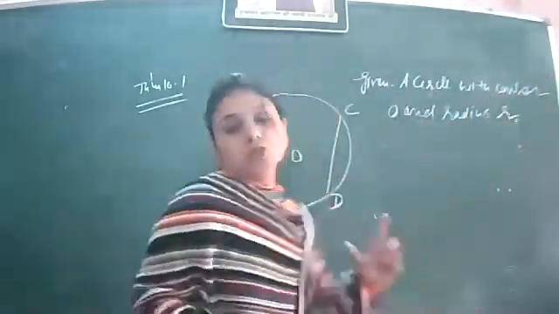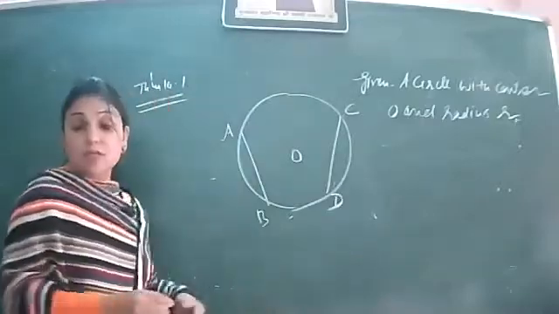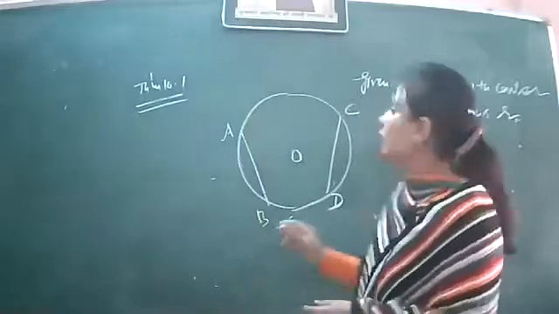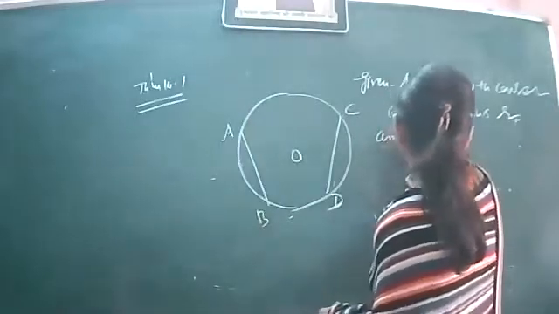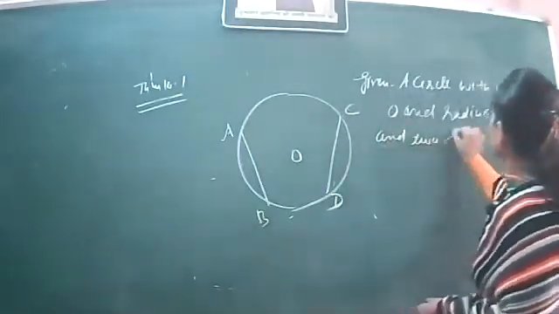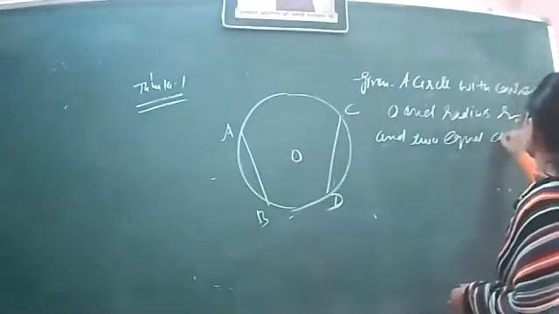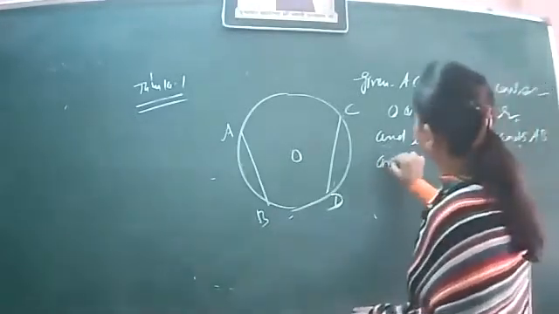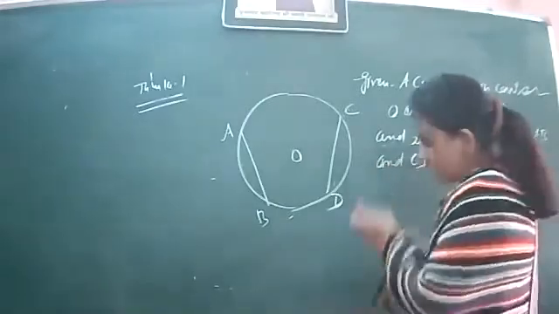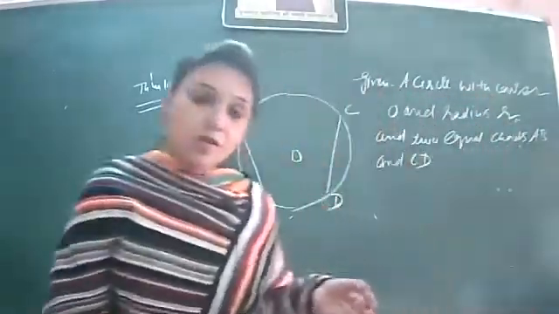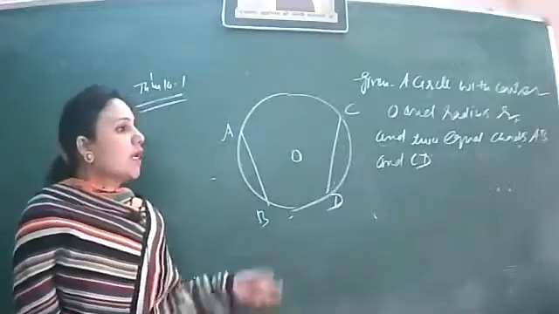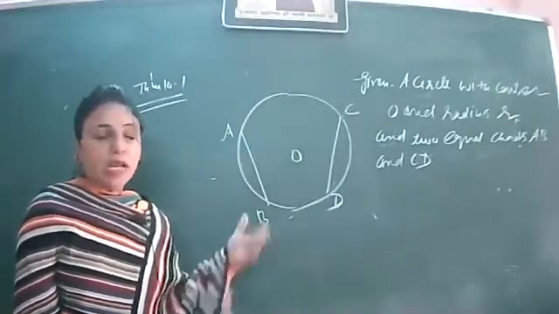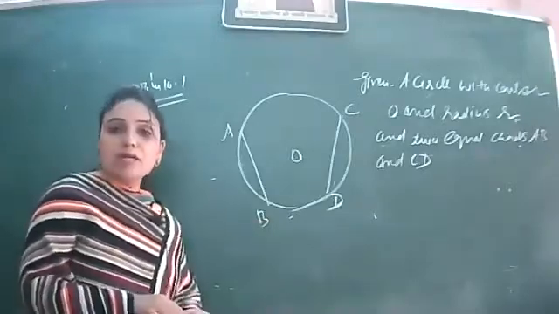Also two chords, AB and CD, and these two chords are given to be equal. We are given a circle whose center is O, radius R, and two chords which are equal to each other, named AB and CD.